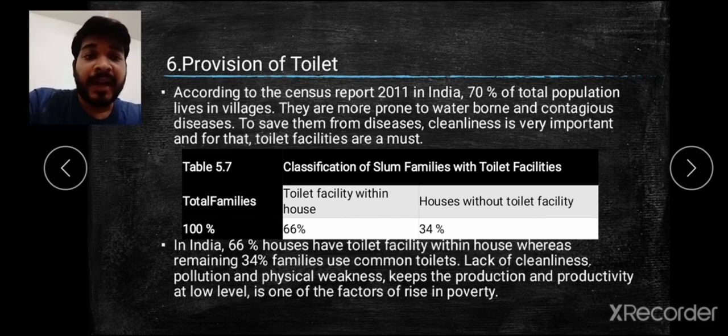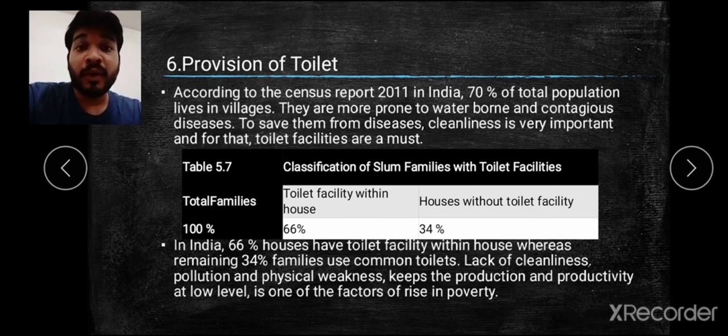And you find that in India 66% of houses have the toilet facility within their house, whereas the remaining 34% of families use a common toilet, or public toilet, which becomes a problem. And there is a lack of cleanliness, because as it is not their own house toilet, the people do not care for it.